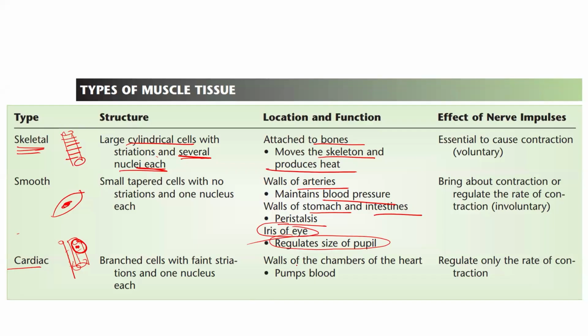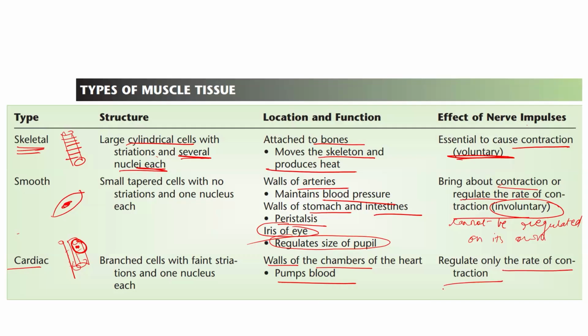Next, cardiac muscles. The cardiac muscles are present in the walls of the chambers of the heart and help in pumping the blood. Now, what is the effect of nerve impulses on skeletal muscles? Skeletal muscles are essential to cause the contraction, and therefore they are voluntary in nature. Smooth muscles bring out the contraction or regulate the rate of contraction. They are involuntary in nature, that is, their function cannot be regulated on its own. While cardiac muscles can only regulate the rate of contraction, most of the functions are still involuntary.